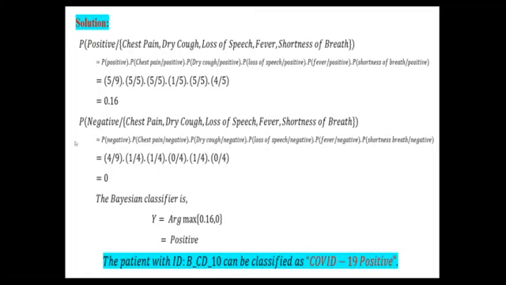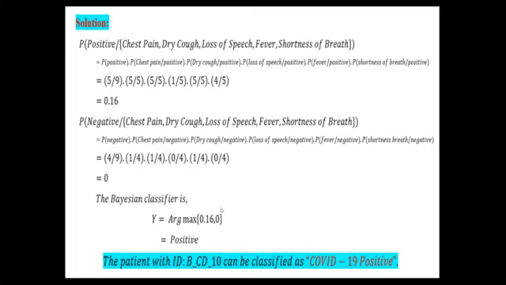Now, negative is 4 by 9: out of 9 records, 4 are negative results. And chest pain given negative, out of the negative cases only one has chest pain, and dry cough only once out of 4 negatives. And loss of speech is 0, there is no loss of speech in any negative case. And fever, out of 4 negative cases only one patient has fever. And shortness of breath, no patient has it out of 4 negative cases, so 0 by 4. Anyhow, if one of the values is 0, there's no need to go for further steps, the value is directly 0.